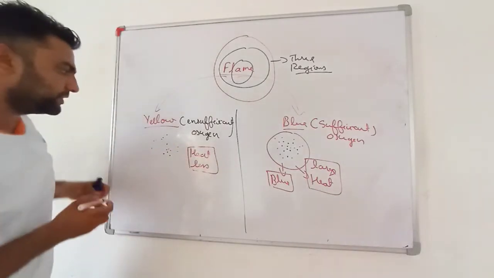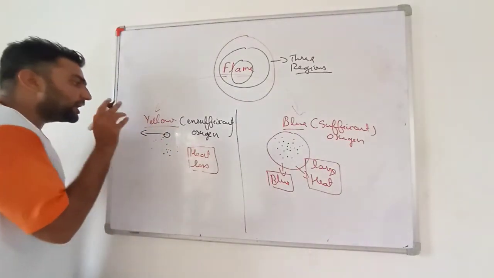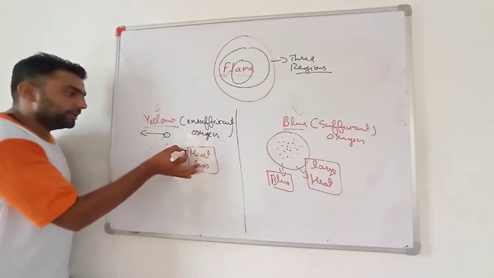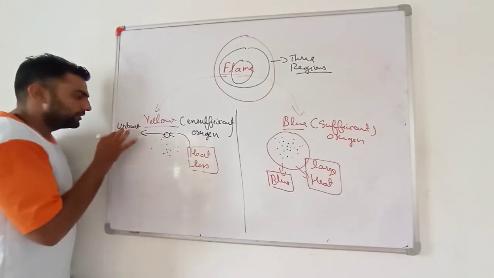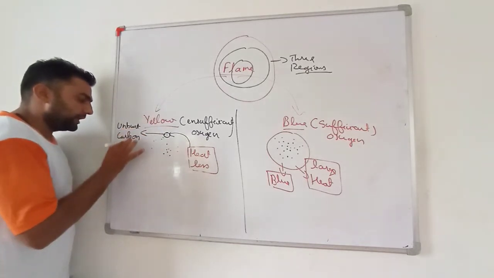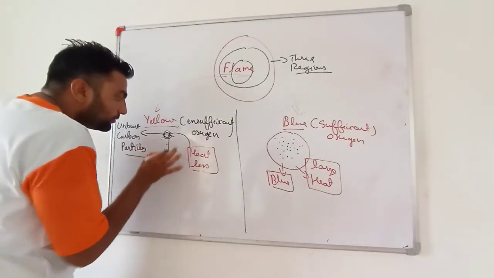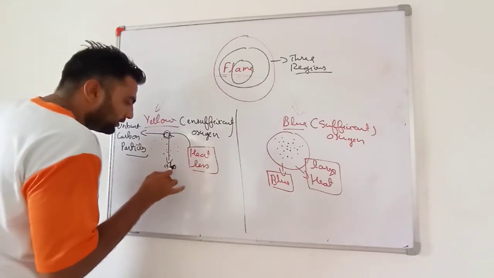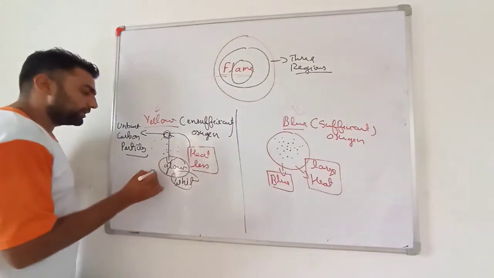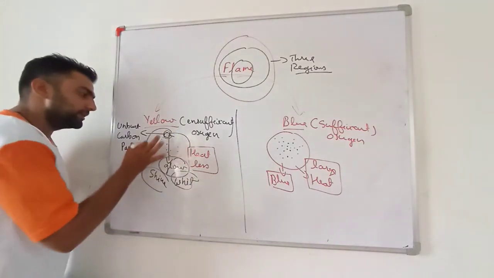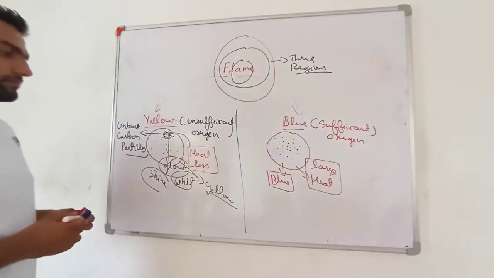Now this heat produced or the light will fall on these unburnt carbon particles, and these will glow a lot. They will glow very much white, or we can say shine, and this flame will look yellow.